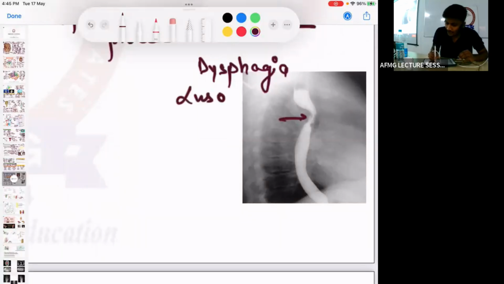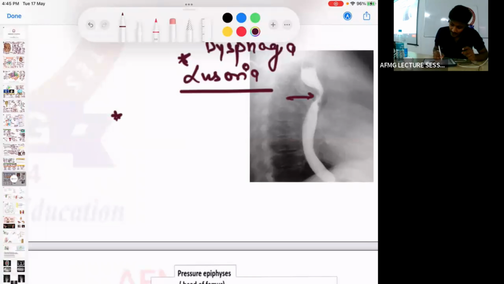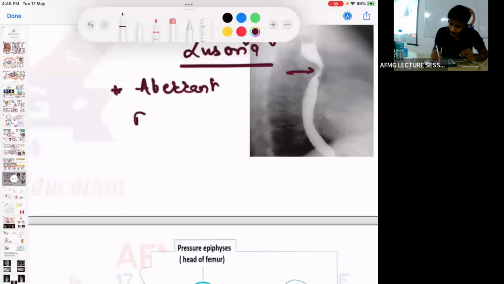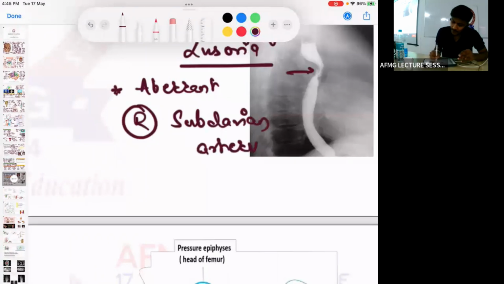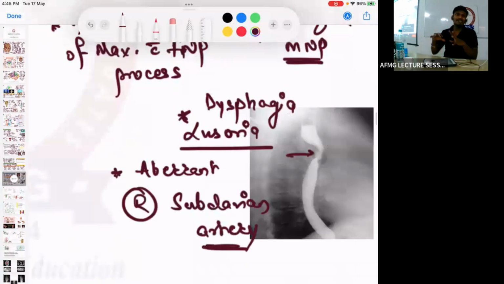Dysphagia lusoria, and dysphagia lusoria is due to abnormal artery. Which abnormal artery? Aberrant, right or left? Aberrant right subclavian artery. Dysphagia lusoria develops due to aberrant right subclavian artery. So this abnormal right subclavian artery will compress the esophagus, causing dysphagia lusoria. Classical नाम है तो आता है बात, ठीक है? So dysphagia lusoria is due to which artery? Aberrant right subclavian artery. Aberrant right subclavian artery causes which condition? Dysphagia lusoria. No issues with this.